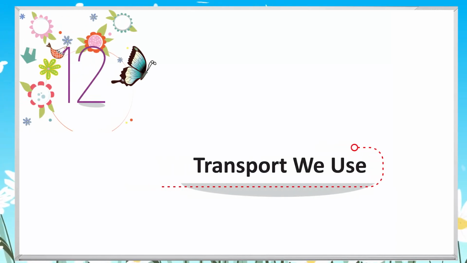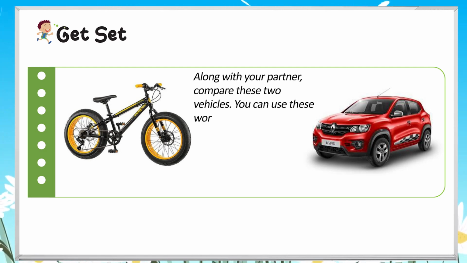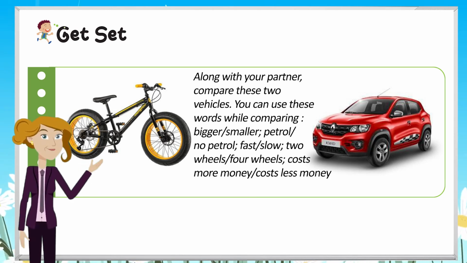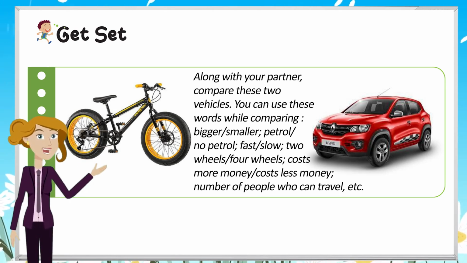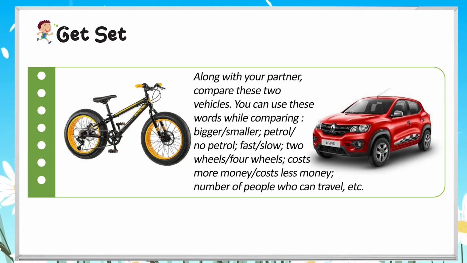Chapter 12. Transport we use. Get set. Along with your partner, compare these two vehicles. You can use these words while comparing: bigger, smaller, petrol, no petrol, fast, slow, two wheels, four wheels, costs more money, costs less money, number of people who can travel, etc.